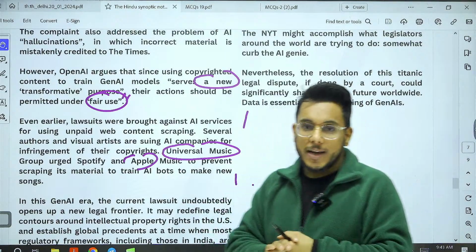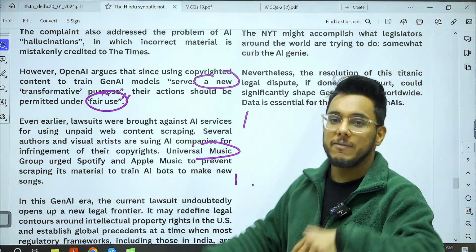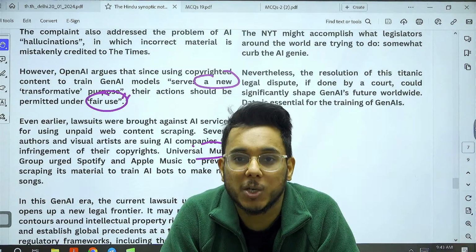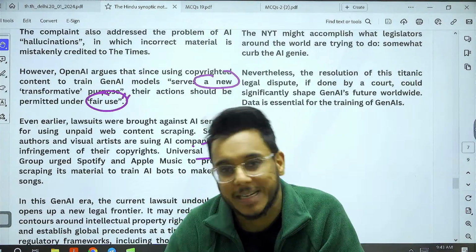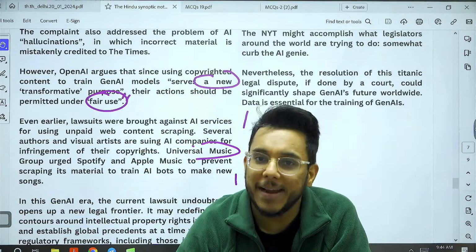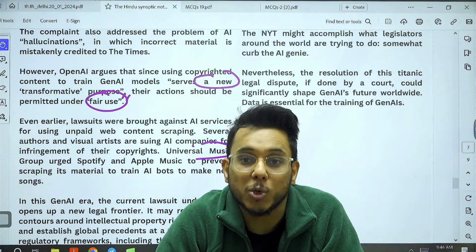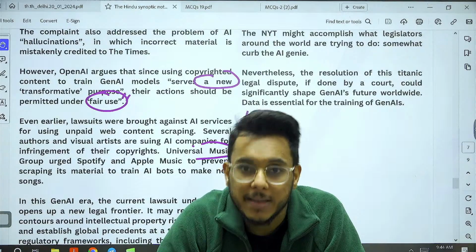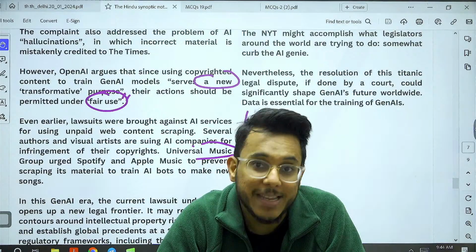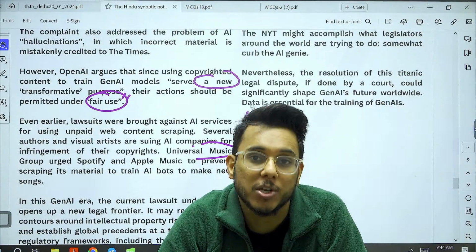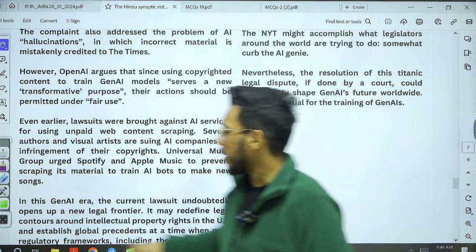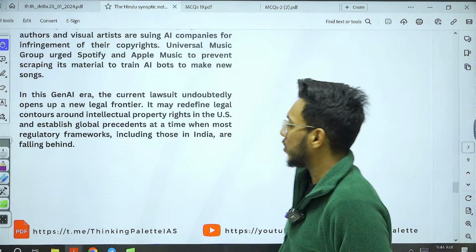Now, tomorrow it might be seen that AI bots will make songs. So why do you need to give crores and crores of money to singers? Just train an AI bot and, free of cost, get a song made out of that bot. But for that, they need to be trained on the existing music library. And Spotify and Apple Music have the biggest music library. So they are asking them not to allow training on their content. So around the world, we find that so many lawsuits are being filed on generative AI.